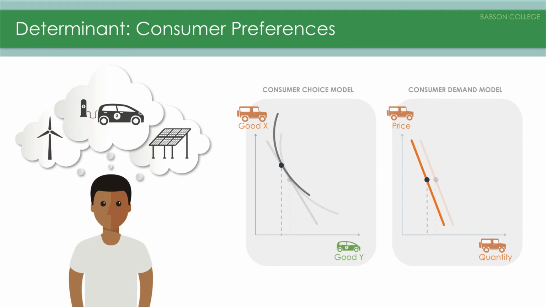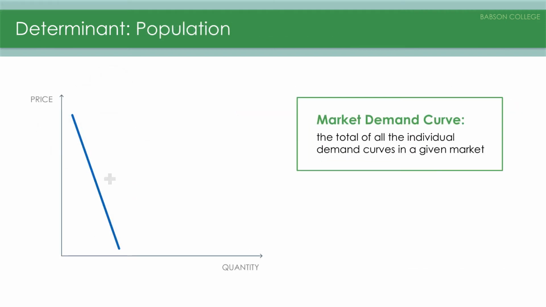When we talked about demand and how we go from the individual to the market, we added up all of the individual consumers' demand. If the population is growing, there'll be more consumers in the market, and this will generally shift demand to the right. If the population is decreasing, this will shift demand to the left. Population change is one major reason for the market size to grow.